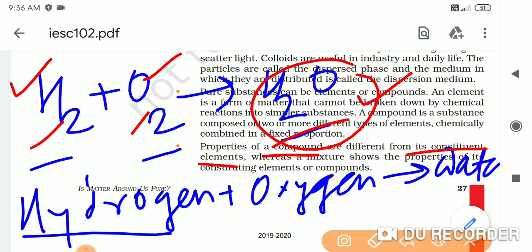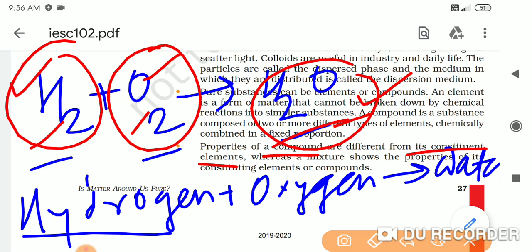और इसके अंदर हाइड्रोजन की प्रॉपर्टी, इसके अंदर ऑक्सीजन की प्रॉपर्टी इज नॉट द सेम as these constituent elements. What does it mean? Let me explain. This hydrogen, if you take individual hydrogen, it burns. If you take individual oxygen, it supports the combustion. So property of these individual components, if you see, one burns, that is a fuel. Hydrogen acts as a fuel, that means it burns itself. Oxygen on the other hand supports the burning. It helps in burning, as we have studied in the earlier classes, that we cannot burn anything without oxygen.